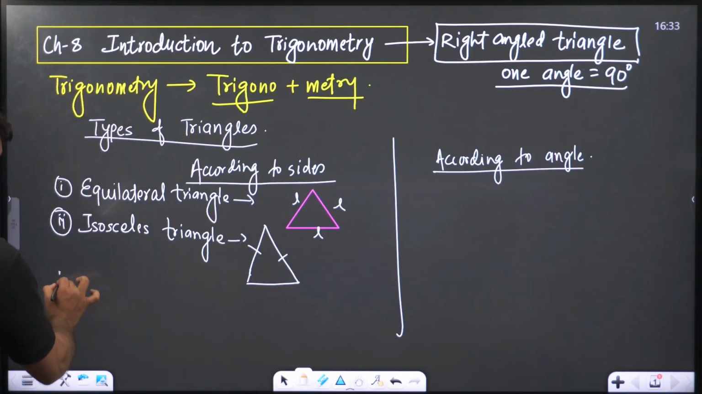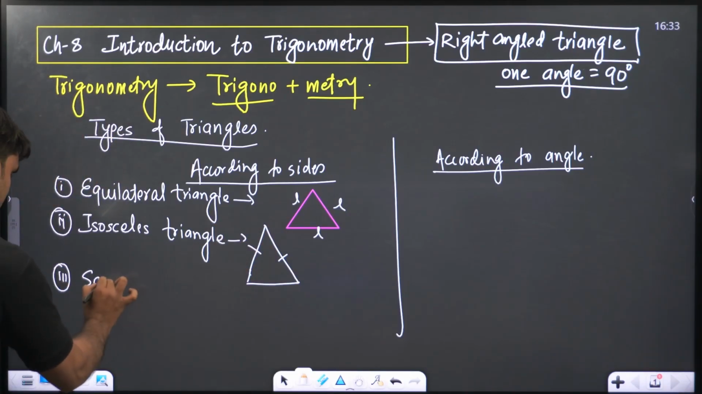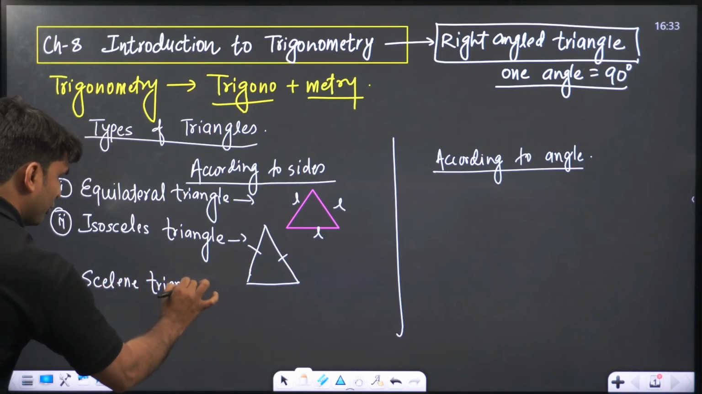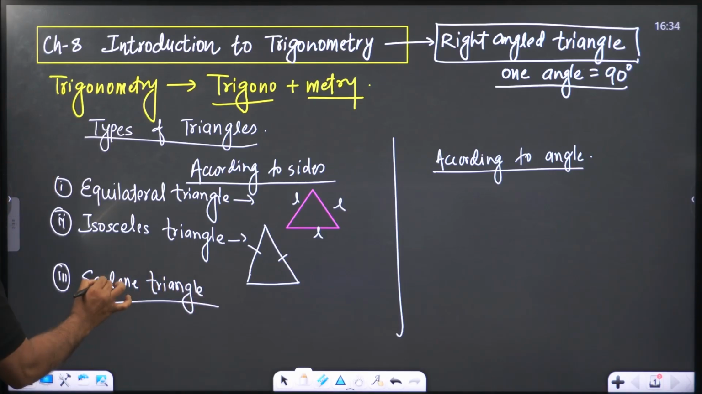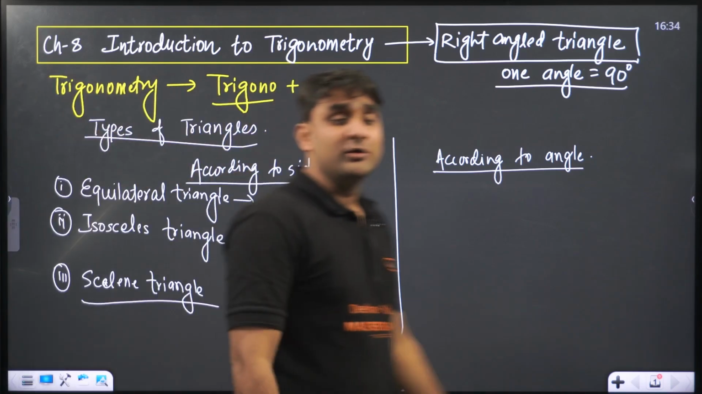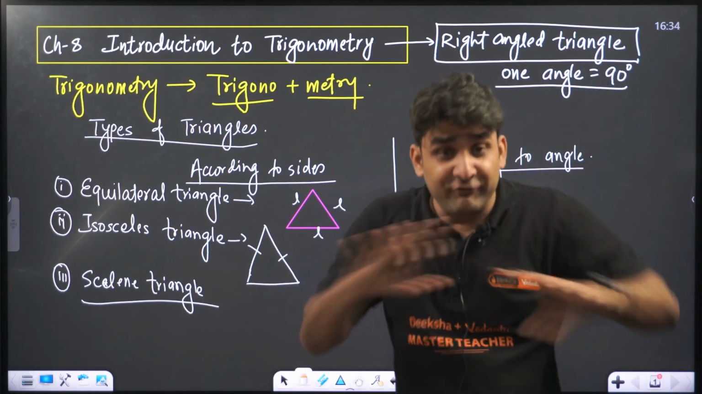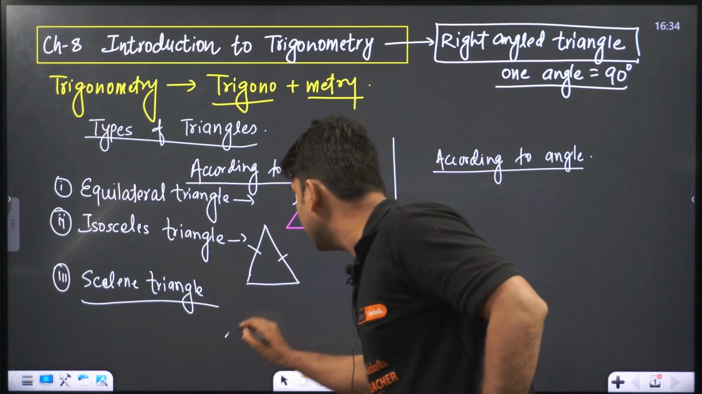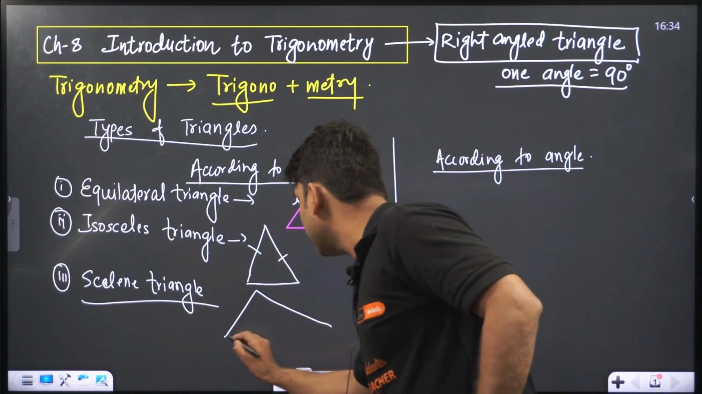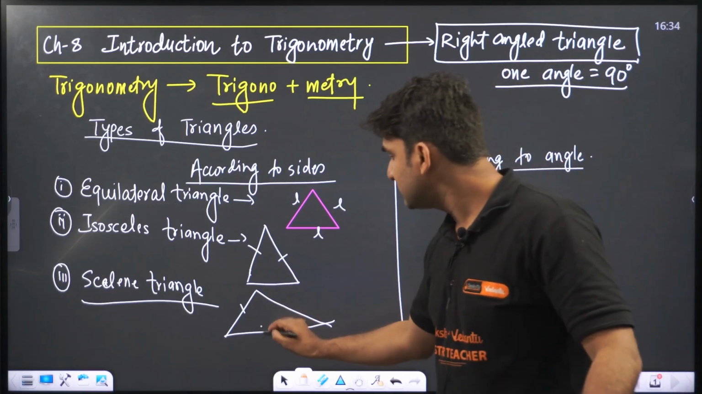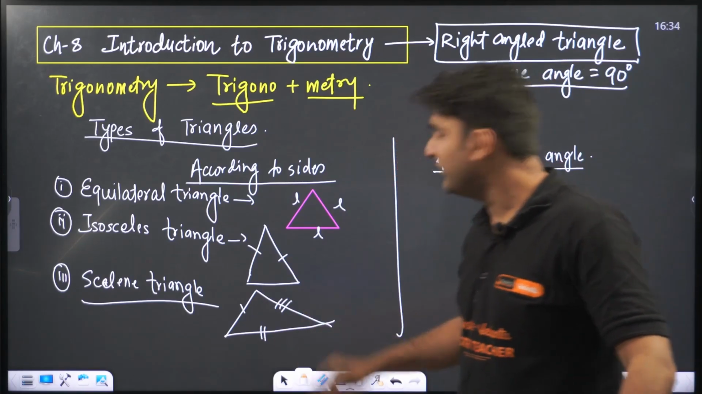Third we have is the scalene triangle. My dear champions, scalene triangles are those triangles whose no sides will be equal to each other. All the sides are different from each other. For example, this triangle. Look, no sides are equal to each other. All the sides are different from each other.